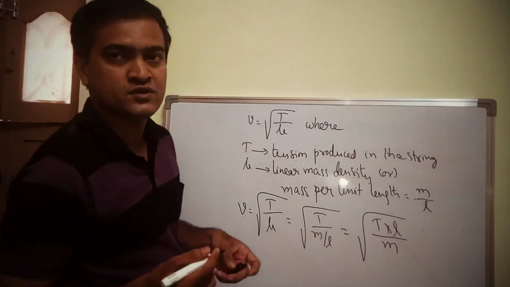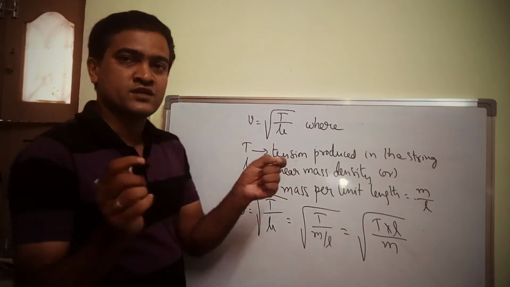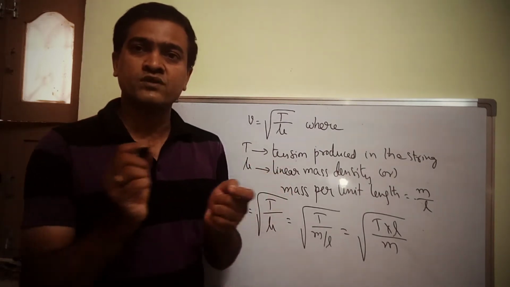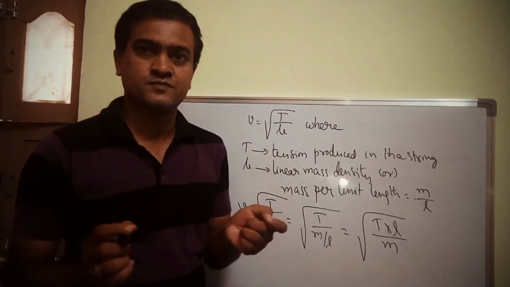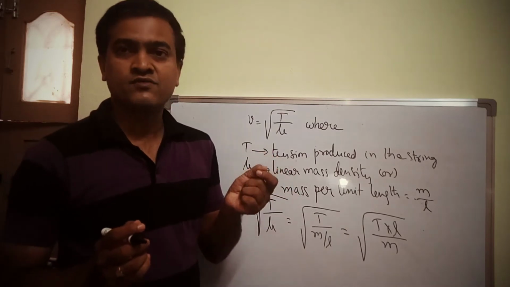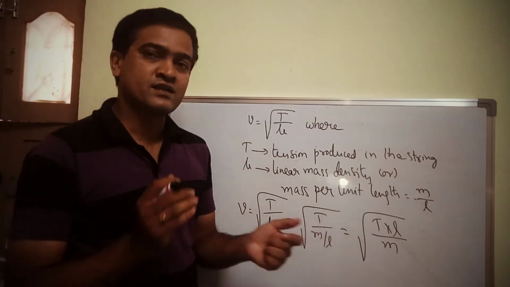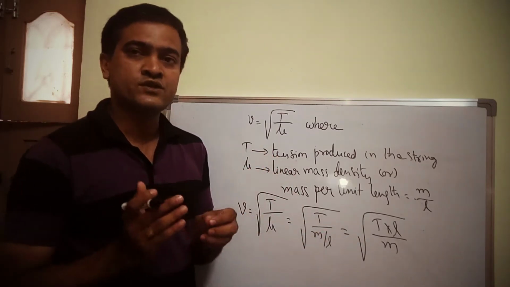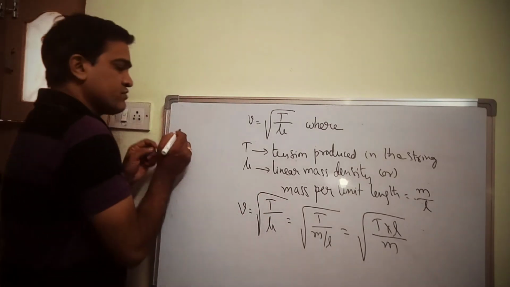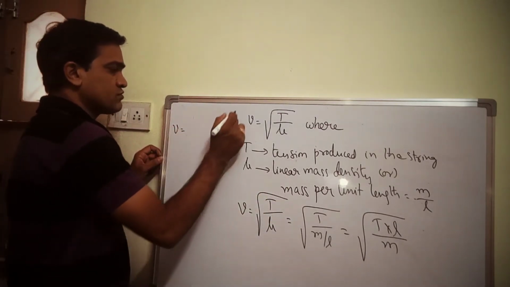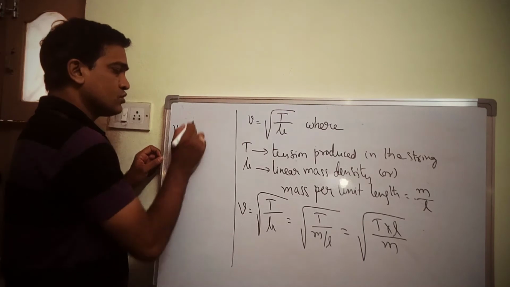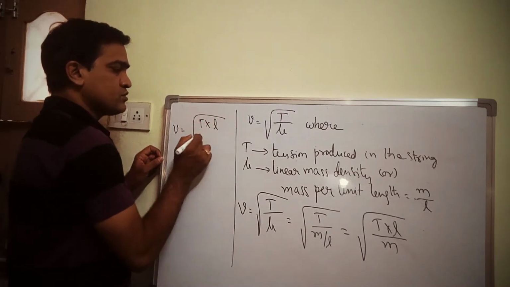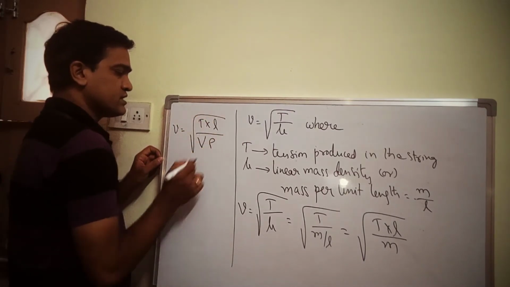As a string has certain volume if I consider its thickness, it has some area of cross section. So I can write mass as volume into density. So V is equal to root over T into L by volume into density.